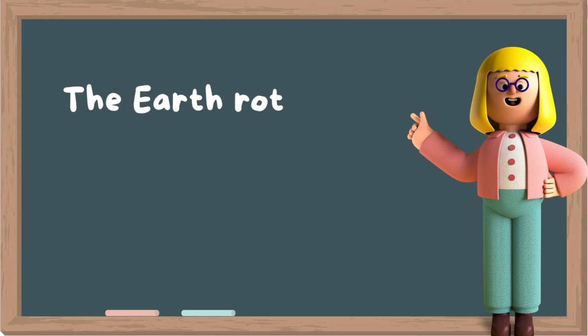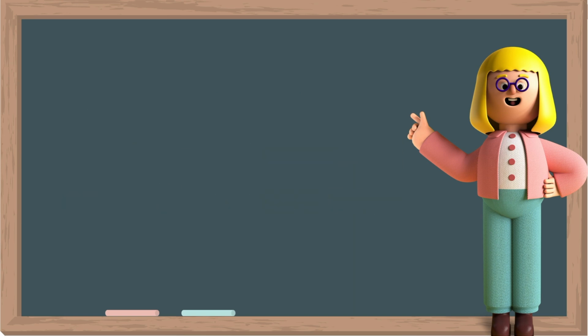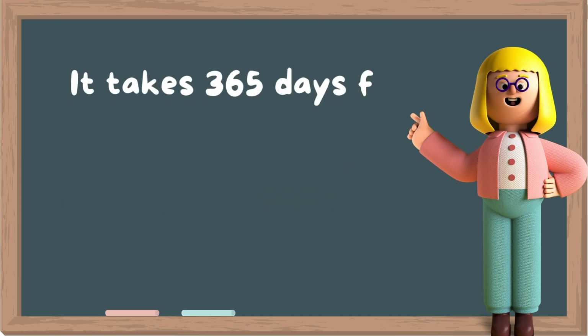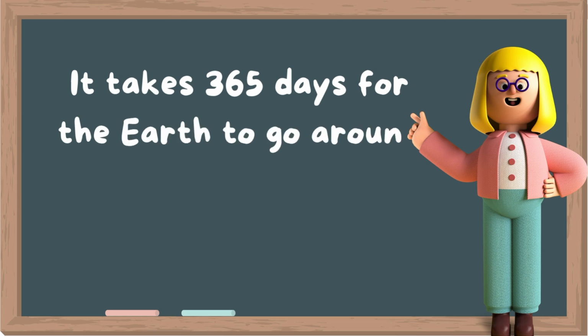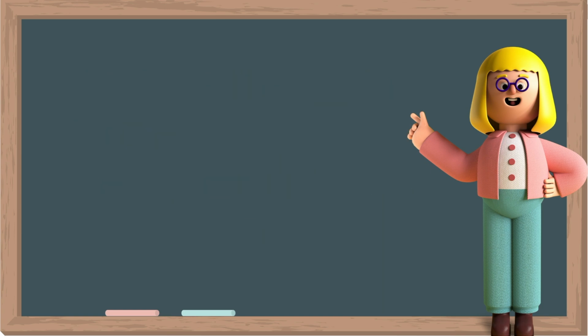And the Earth rotates on its axis once every 24 hours, which is 1 day. It then takes 365 days to go around the sun. And that's 1 year. Let's speed through a year together.